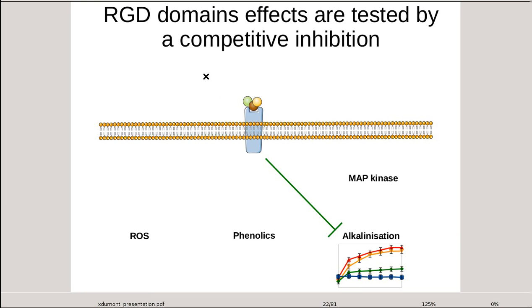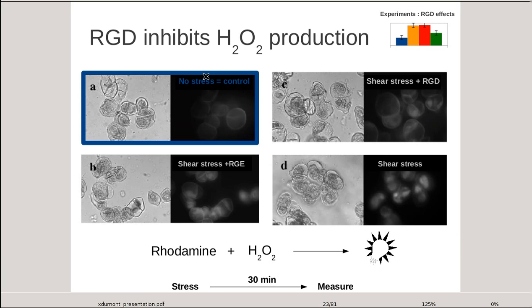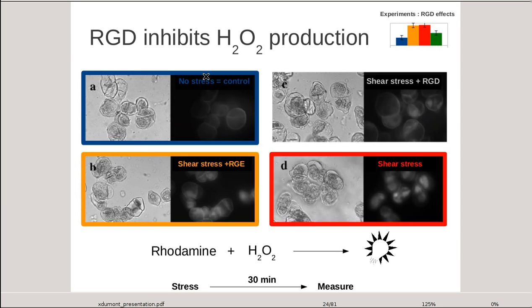ROS are a normal byproduct of oxygen metabolism. They play an important role in apoptosis or host defense activation in response to cellular stress. Therefore, the authors focus on ROS production beginning with hydrogen peroxide. We have pictures of representative cells in each condition. On the left, we have contrast photos of Taxus cuspidata cells, and on the right, the corresponding images obtained by fluorescence. Rhodamine was used as a probe to highlight hydrogen peroxide concentration. Rhodamine fluorescent signal stands for hydrogen peroxide production.